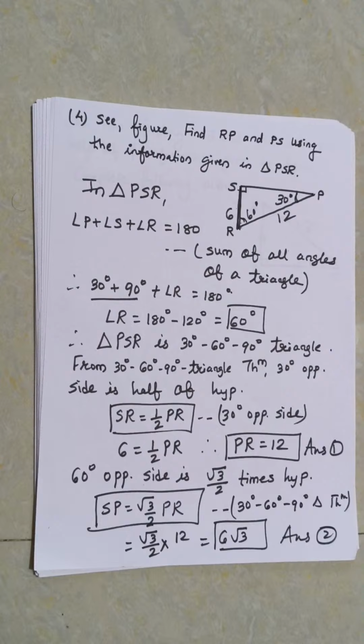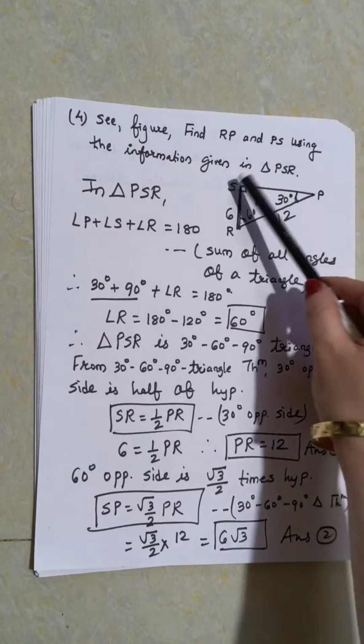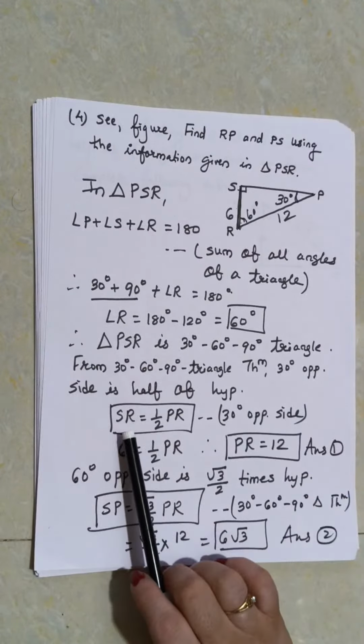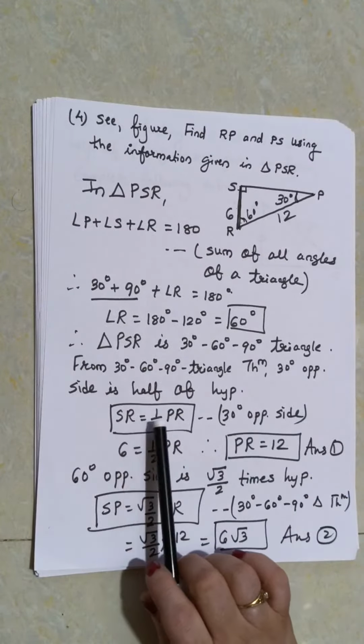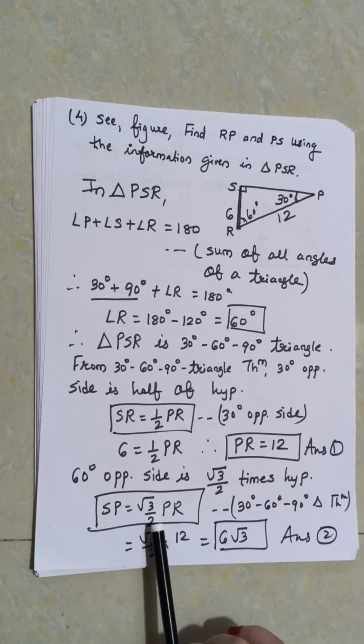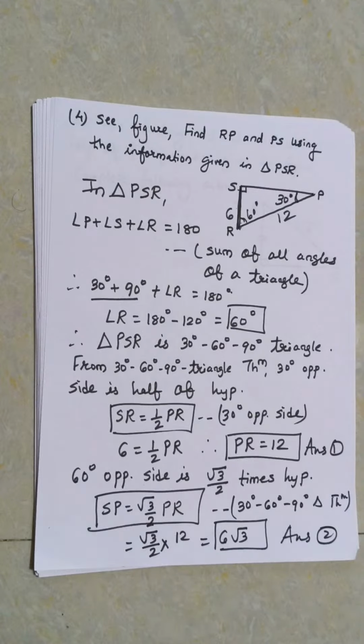Thus today we used the 30-60-90 degree triangle to find PR and SP. And the 30-60-90 degree triangle theorem says that the side opposite 30 degrees is half of the hypotenuse and the side opposite 60 degrees is root 3 upon 2 times the hypotenuse. Now tell me, those who have joined, did you understand today's topic clearly? Then please reply fast so that I will know whether you are concentrating or not.